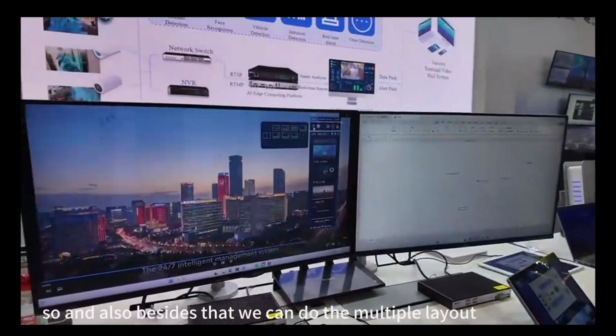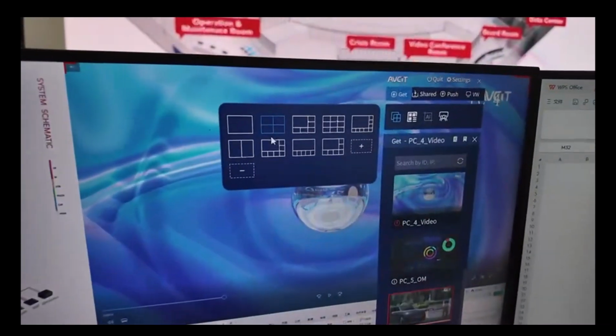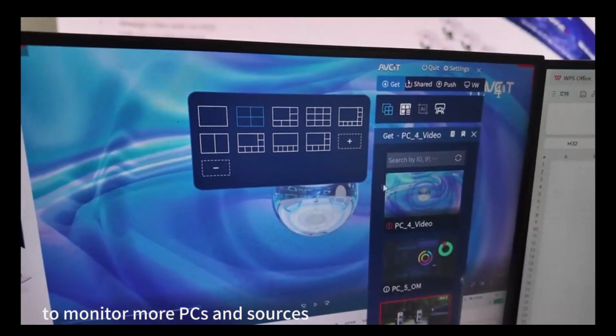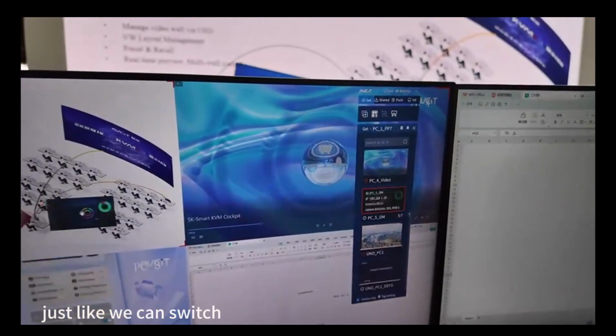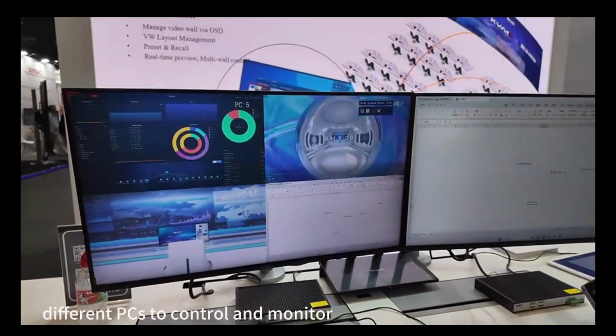And also beside that, we can do the multiple layout, just like 2x2 to monitor more PCs and sources. Just like we can switch different PCs to control and monitor.